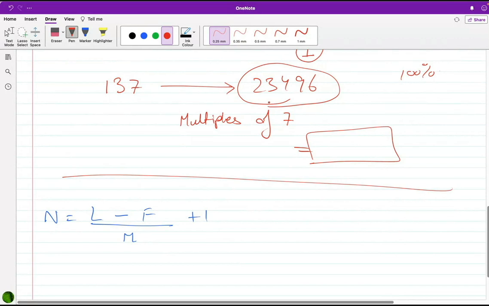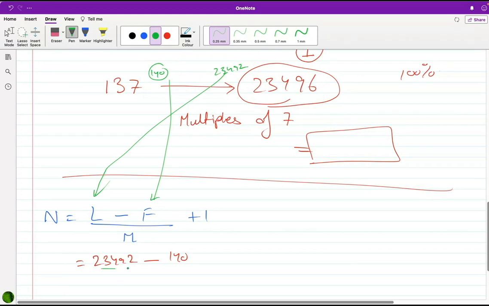So the last multiple of 7 in this given range is 23492. Now 137. I'm trying 137 by 7, fraction. 138 by 7, fraction. 139 by 7, fraction. 140 by 7 is an exact number. So the first number is 140. In this given range, 140 was the first number divisible by 7. The last number was 23492. So last minus first divided by the difference between them, plus 1.